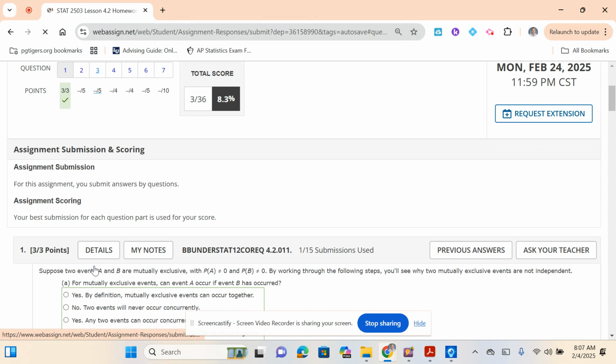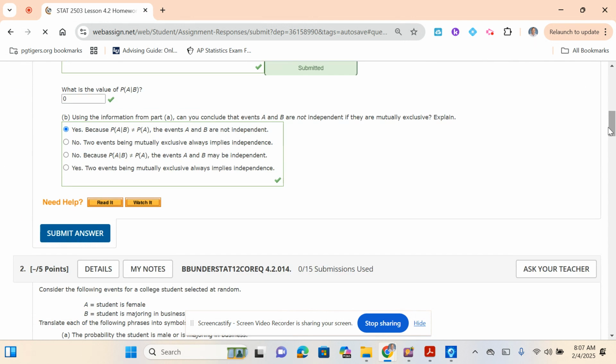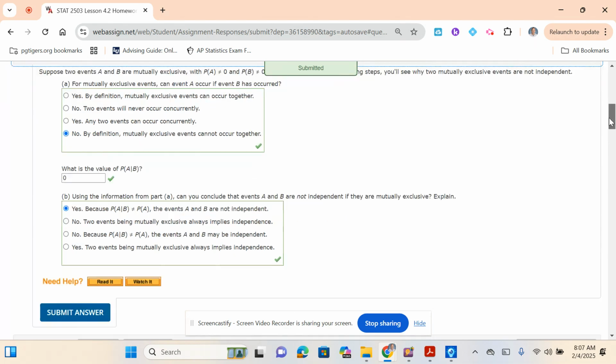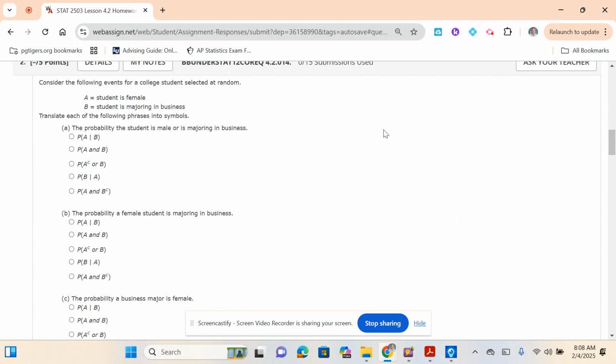Okay, number 2 gets a little tricky here. I mess up on 2. All right. So consider the following events for a college student selected at random. Event A is the student is female. Event B is the student is majoring in business. What's the probability the student is male or majoring in business?